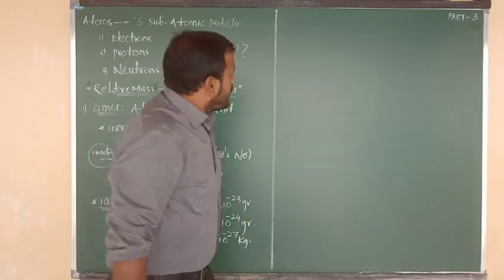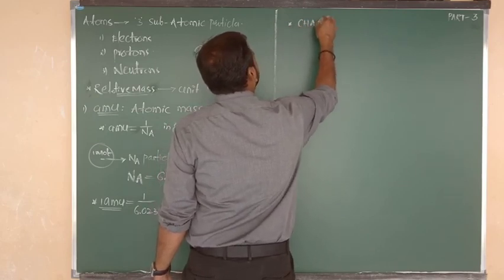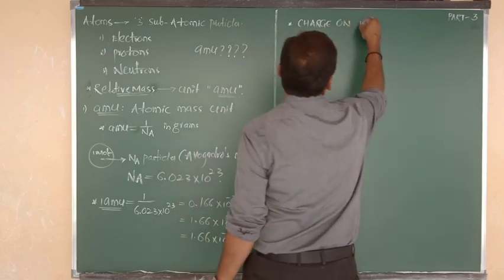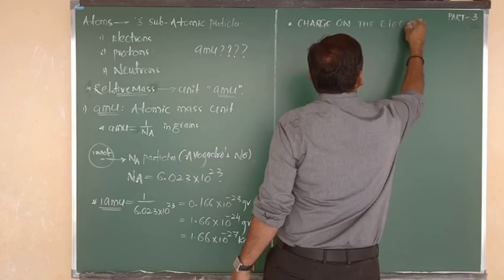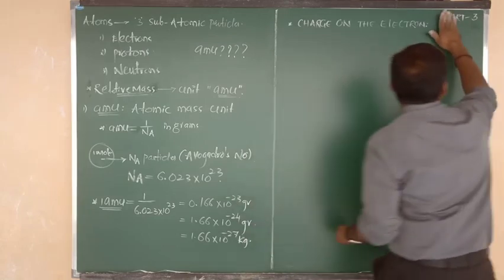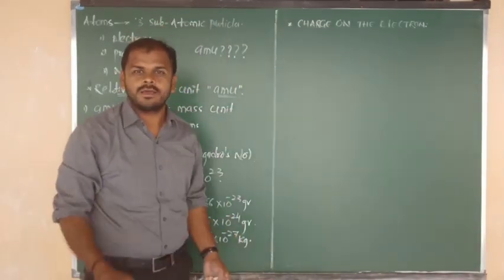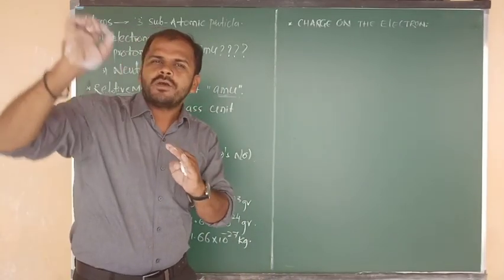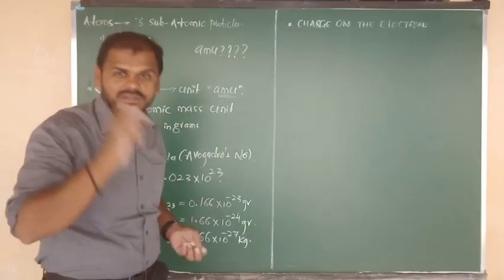Good. Next topic: here I am going to explain about the charge on the electron. Already you know the value of the charge on the electron. What is the value of the charge of the electron in coulombs? I have given it in the last class. Minus 1.602 into 10 to the power of minus 19 coulombs.